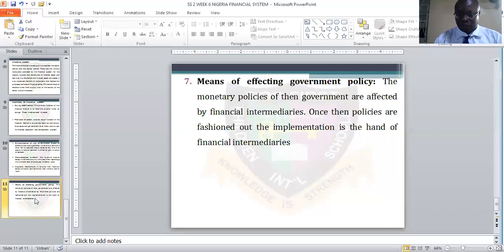So my students, this is what I have for you for the week. That's the Nigerian financial system. So please consult your textbook, and the textbook is Simplified and Amplified Bookkeeping and Accounting by Femi Longe.